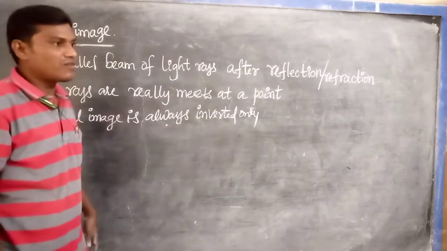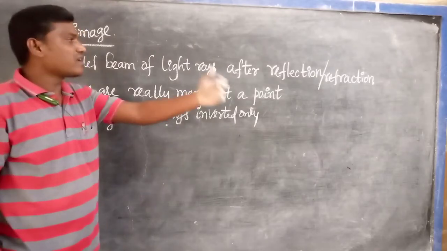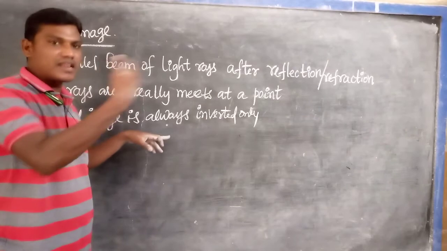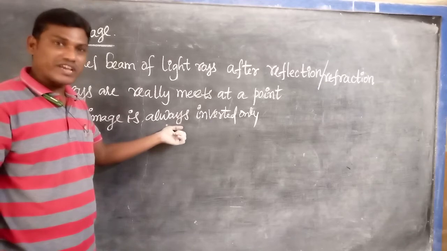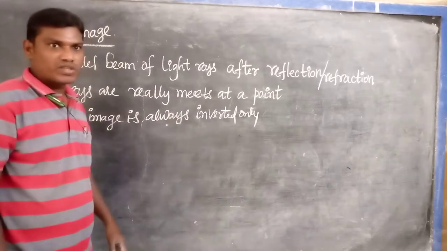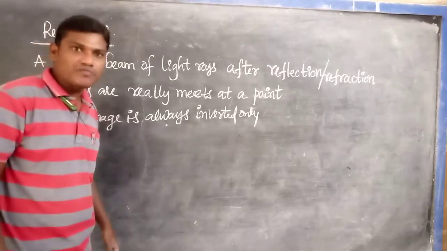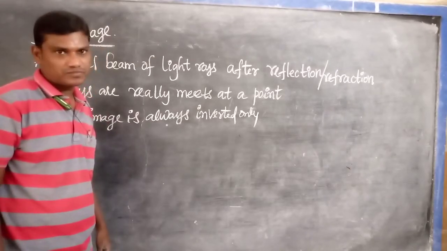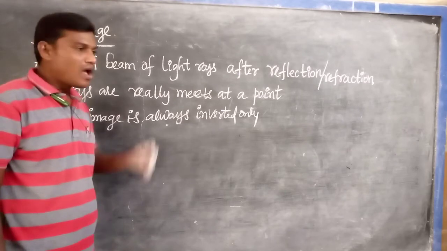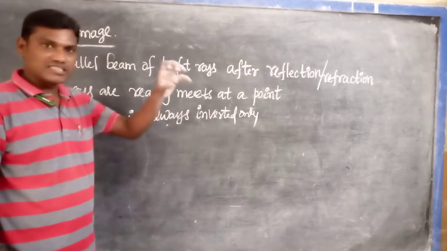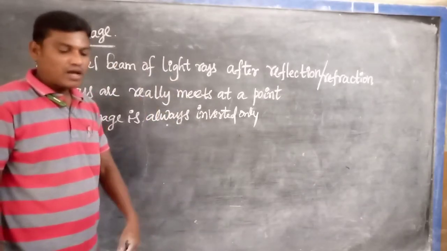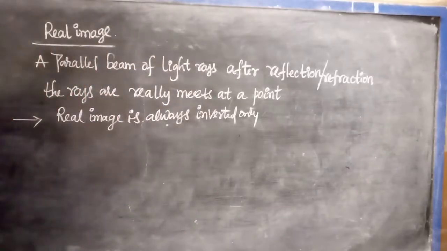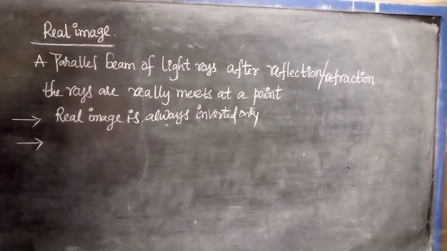For example, if a human being stands in front of a concave mirror or convex lens, they form a real image on the screen. At that time we observe that our head appears down and our legs appear at the top on the screen. So a real image is always which type? Inverted only.